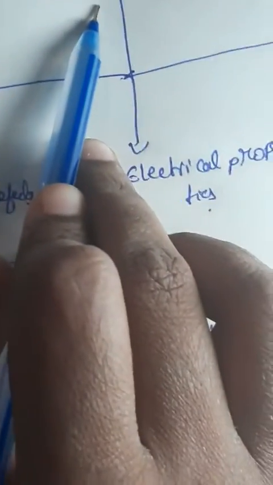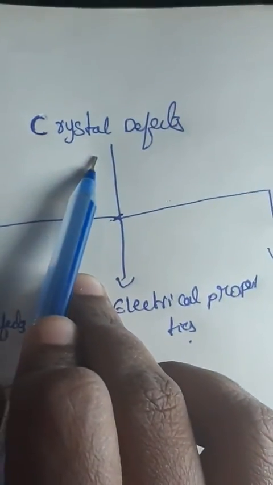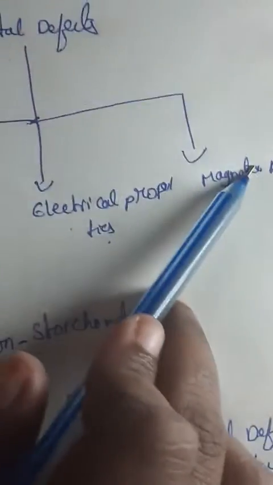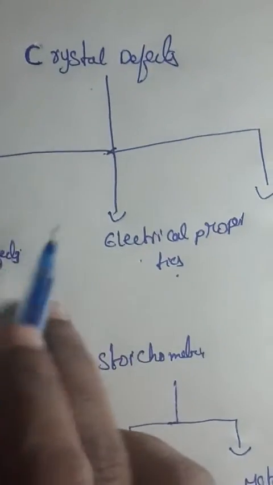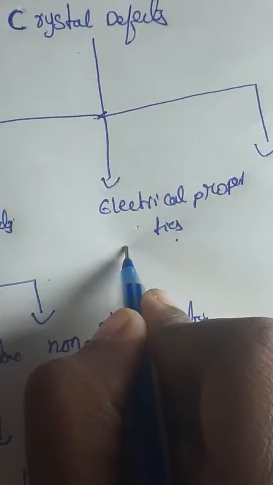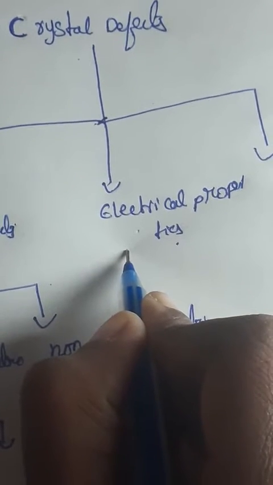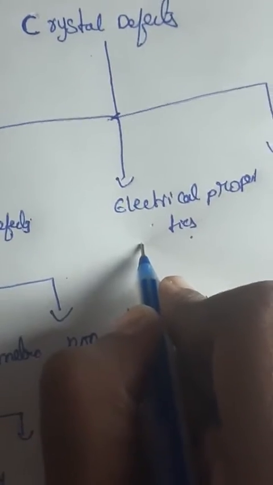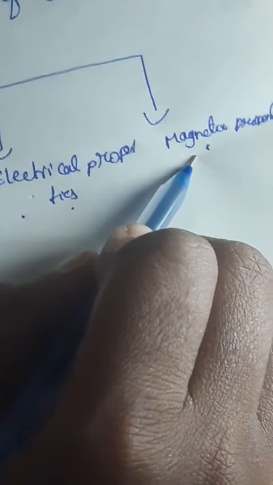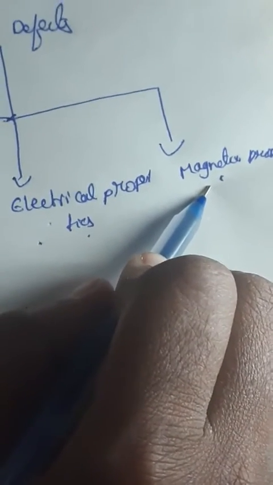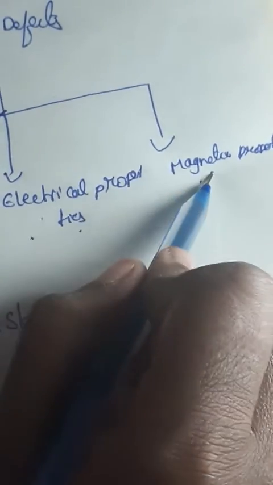Coming to imperfection in crystals in solid state, these consist of three types: point defects, electrical properties, and magnetic properties. Coming to point defects, I will explain. Electrical properties means here we will be discussing semiconductors. Magnetic properties will come under diamagnetic, paramagnetic, ferro, antiferro, like that we are going to discuss.